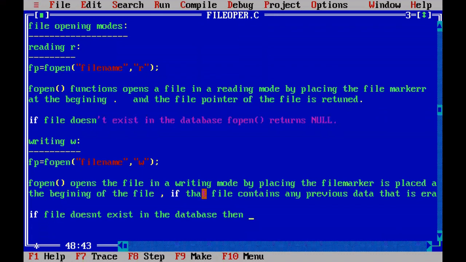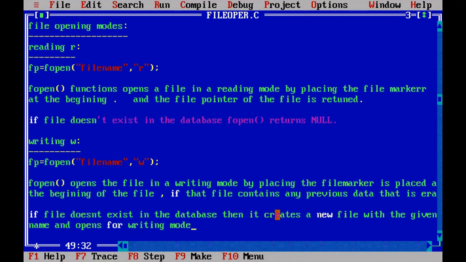But here in writing mode, if the file does not exist with this name in the database, then it creates a new file with the given name, whatever name you gave in the fopen function as the first argument, and opens it for writing mode by placing the file marker at the beginning.